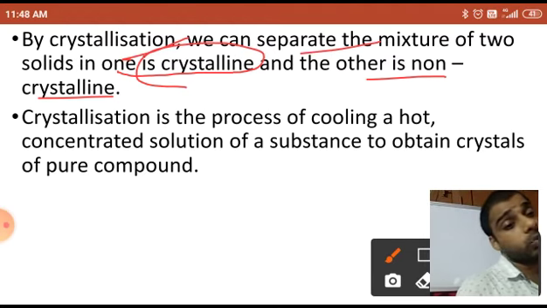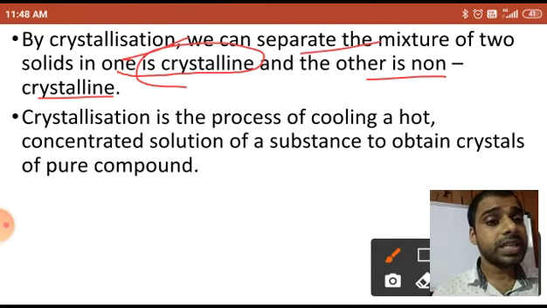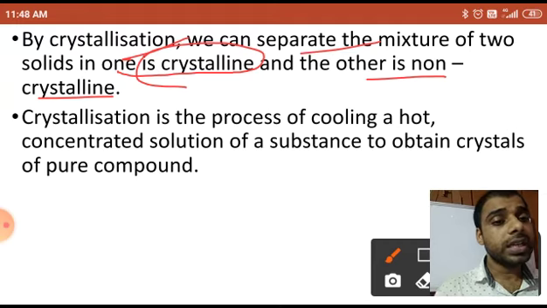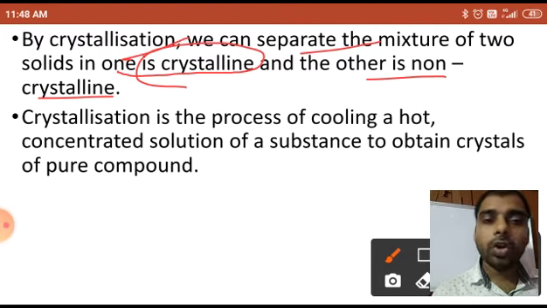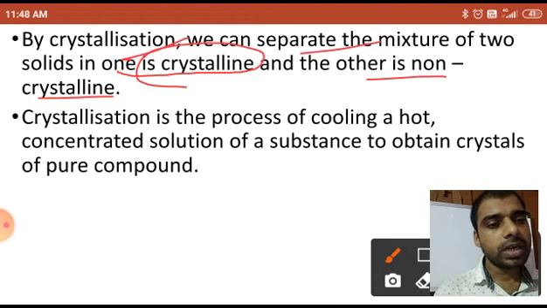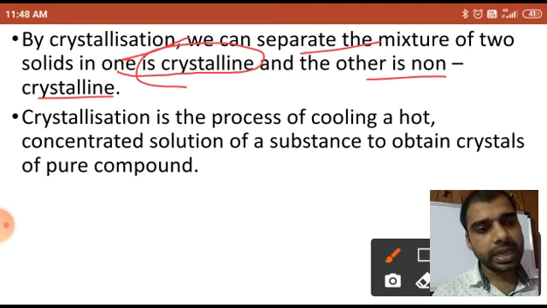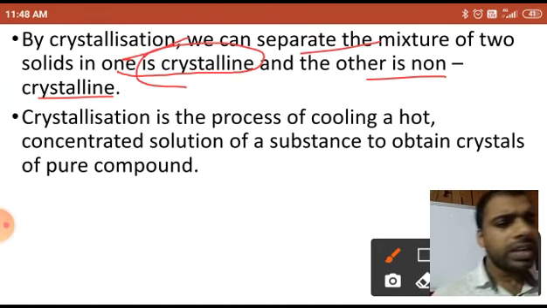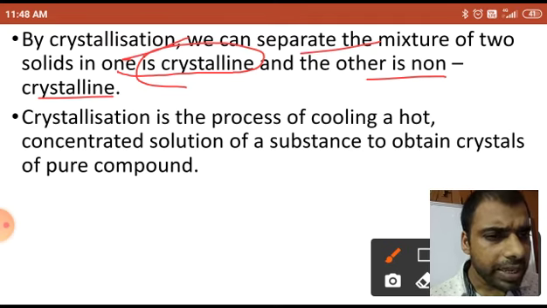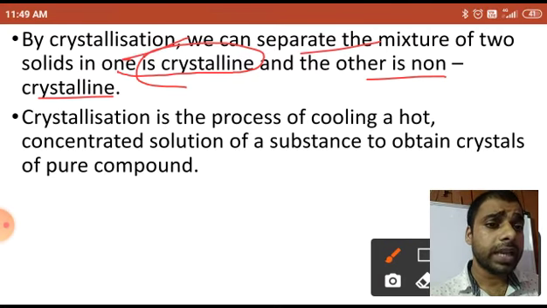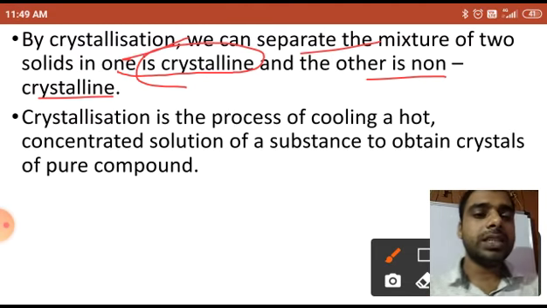This is something you have to understand. Then only, after some procedure of crystallization, can we obtain the crystalline product. Non-crystalline material does not have a fixed or well-defined arrangement, so we will ignore that and separate our crystalline structure.